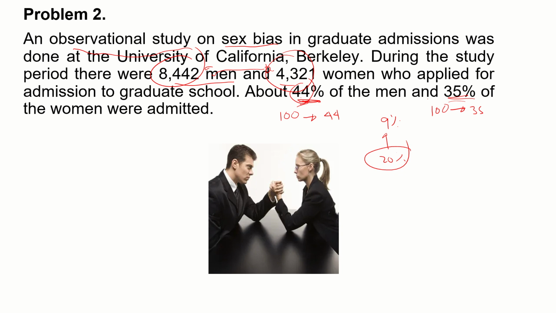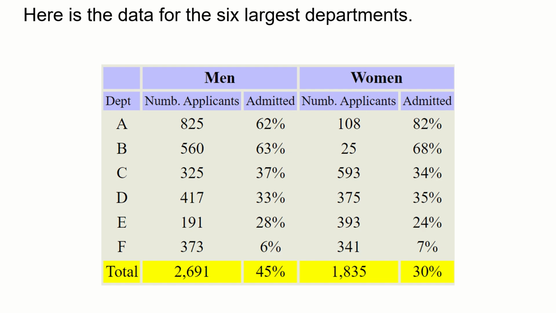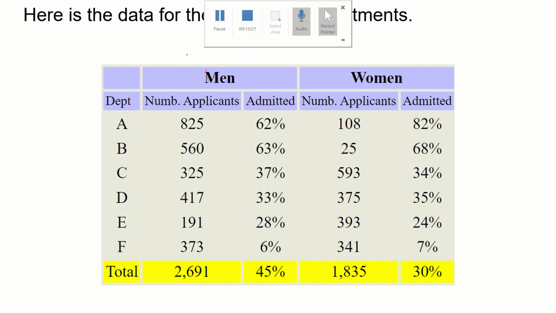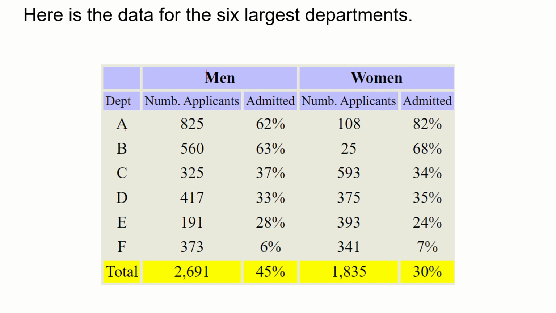But with these allegations, the university released more data. So instead of giving just the aggregated data that you are looking at right now, they provided more information. So the original gap was like 9 points, right? So let's see the new data. Instead of giving the complete information, they say, okay, here's the data for the 6 largest departments in our university. So you can think of A as, I don't know, computer science, BA, psychology, those are different, big departments. So we have information for men and for women.